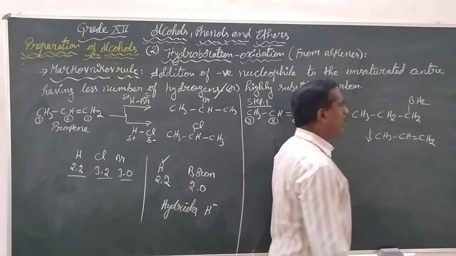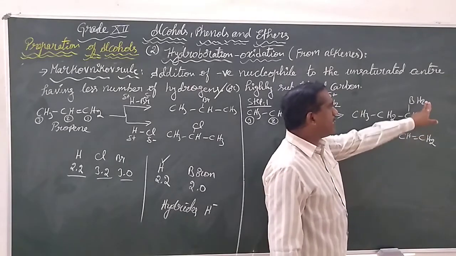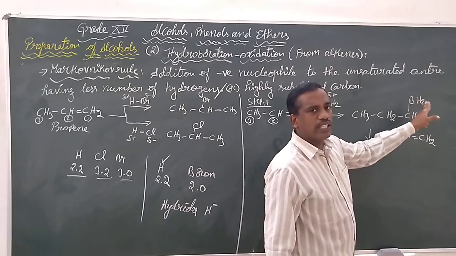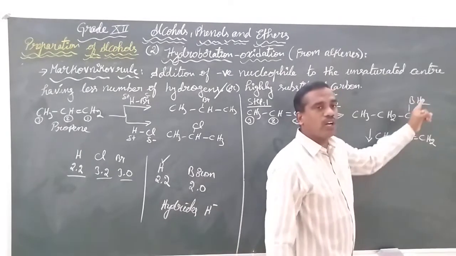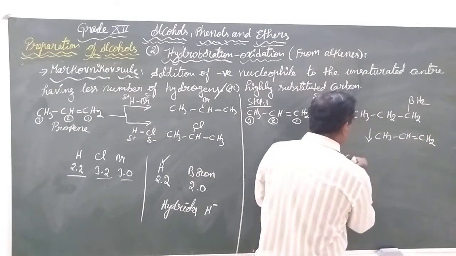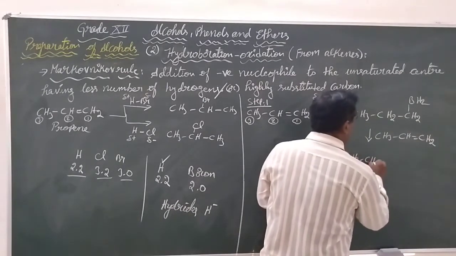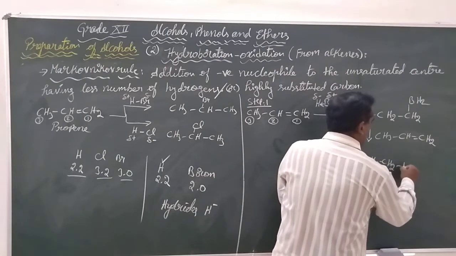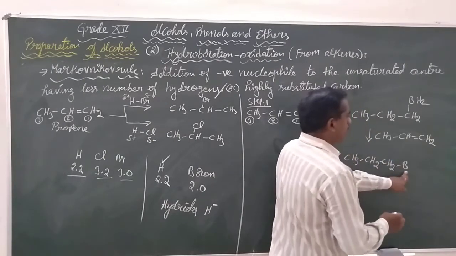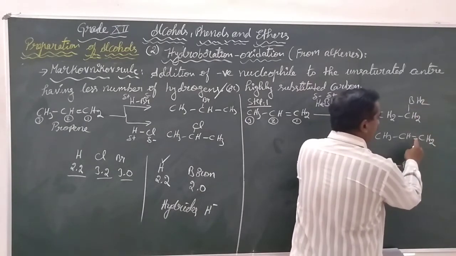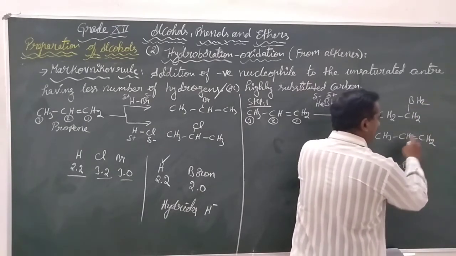In this case, the 2 hydrogens that are attached to boron will be involved. Any one of the hydrogens will be involved, such that it forms CH3, CH2. I am writing the above as this, and the boron, once we see, one of the hydrogens will be given to this alkene center.